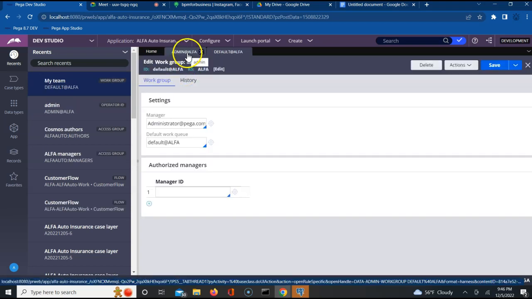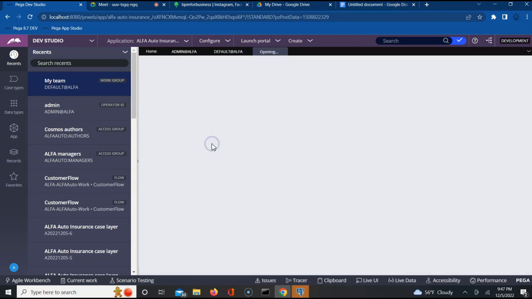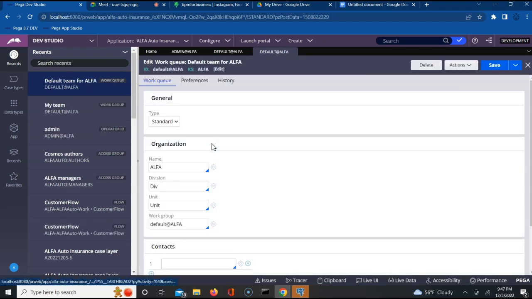You see that? Every operator is associated with a group, work group. Yes or no? Yes. And that work group is associated with a work queue. When I open this work group, I am seeing a work queue here, which is nothing but work basket. Does it make sense? Work basket or work queue.